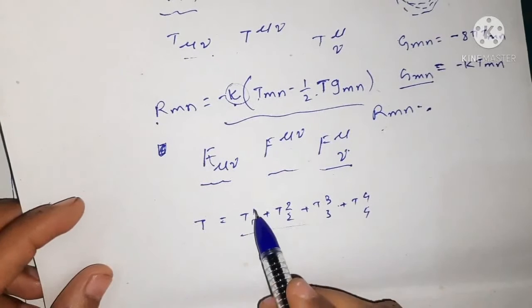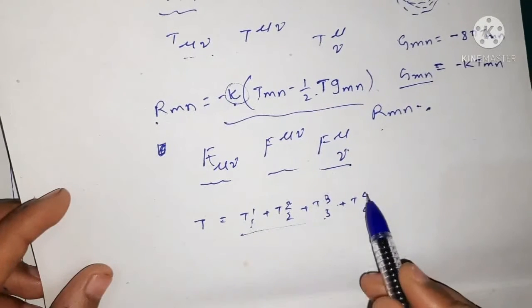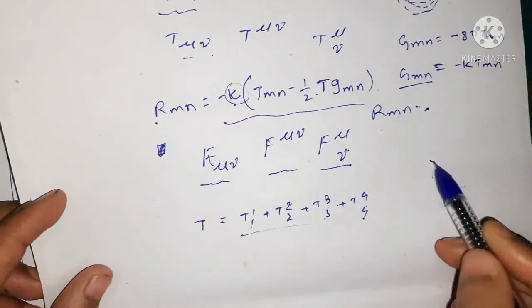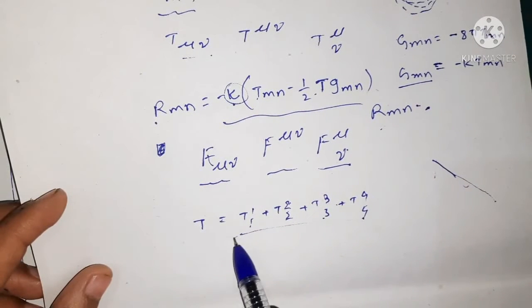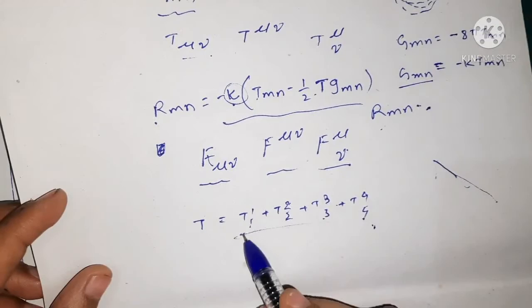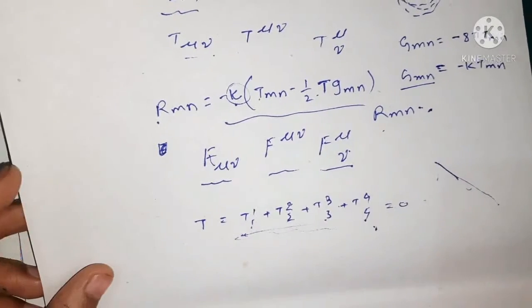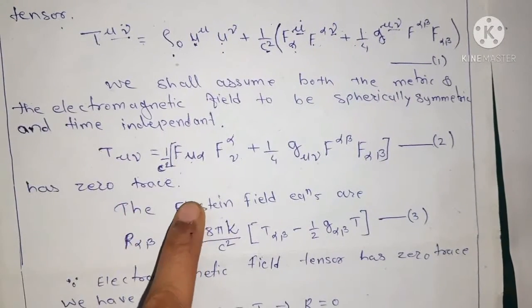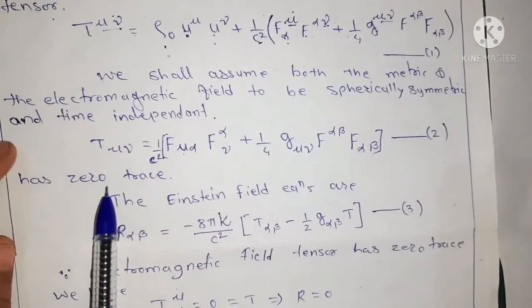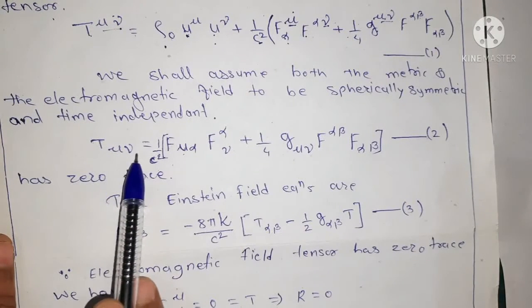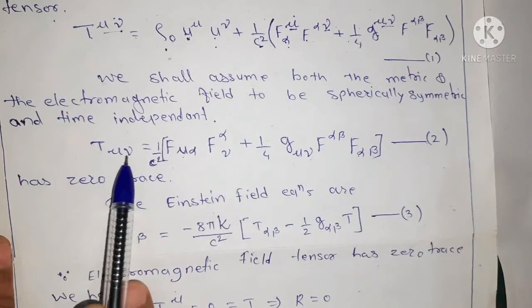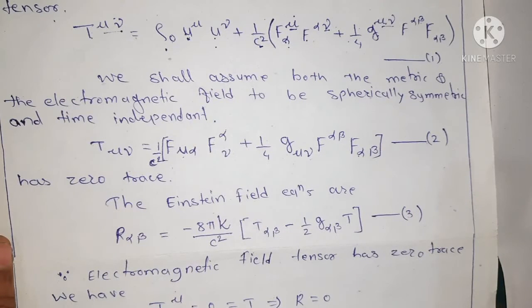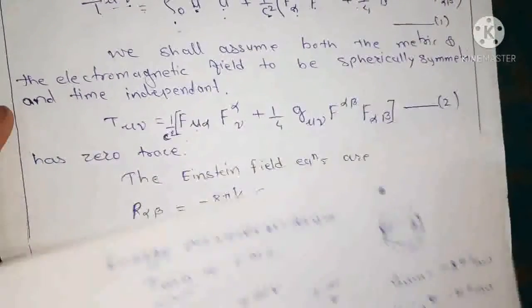Okay, but as T11, T22, T33 and T44 are all diagonal elements, therefore the sum is equal to 0, because we are saying that T mu nu has a 0 trace. Okay, so that we use for the electromagnetic field, and this T mu nu is symmetric.